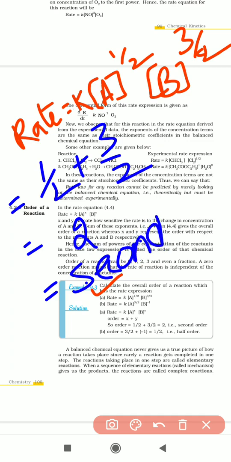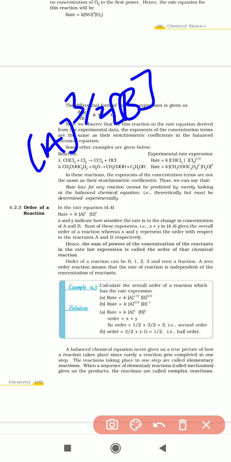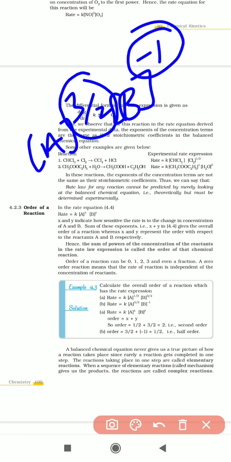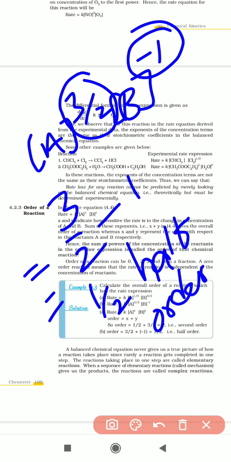reaction. Second order reaction. Now take another example. Concentration of A power 3 by 2 and concentration of B power minus 1. We add the two exponential values: 3 by 2 minus 1. The value here is 1 by 2. So this is a half order reaction.